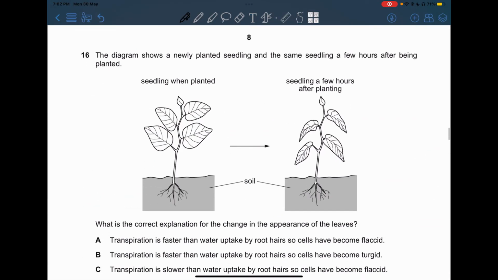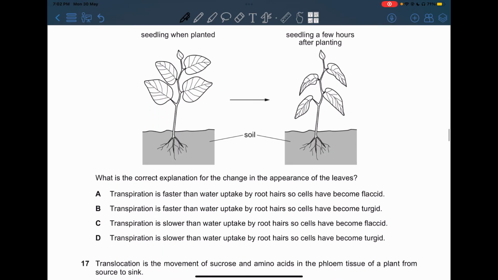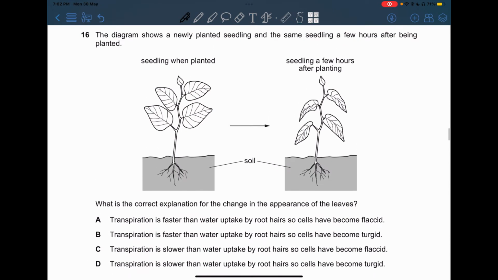Now 16, the diagram shows a newly planted seedling and the same seedling a few hours after being planted. What is the correct explanation for the change in the appearance of the leaves? Now, as we can see here, it lost its turgor pressure because it wilted, and this one over here is the one that wilted.